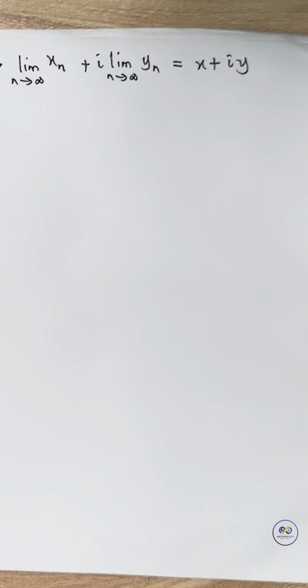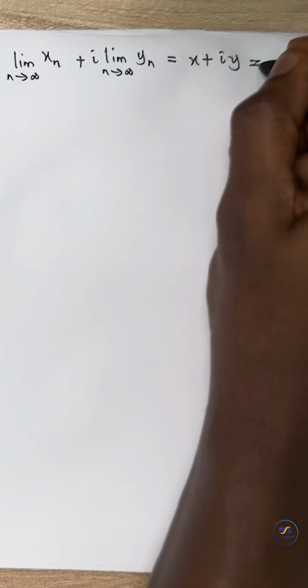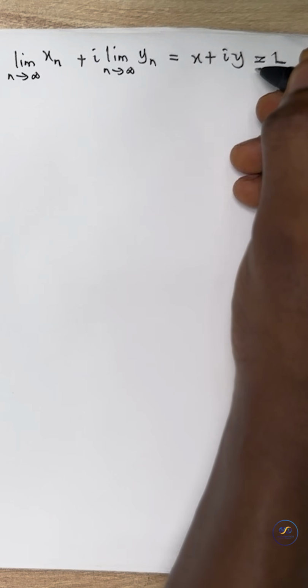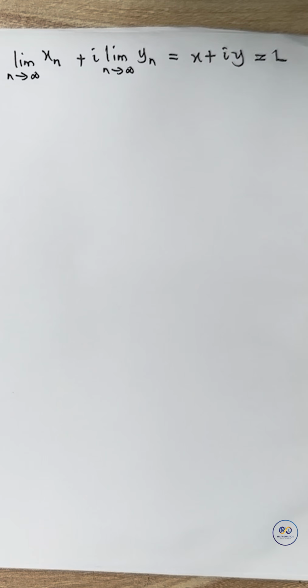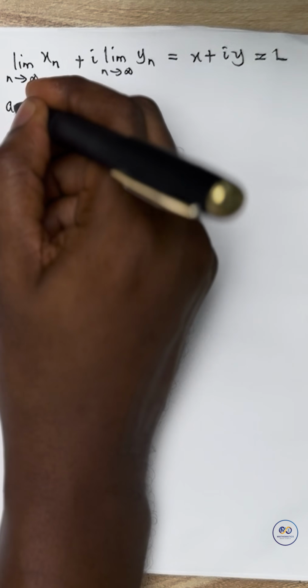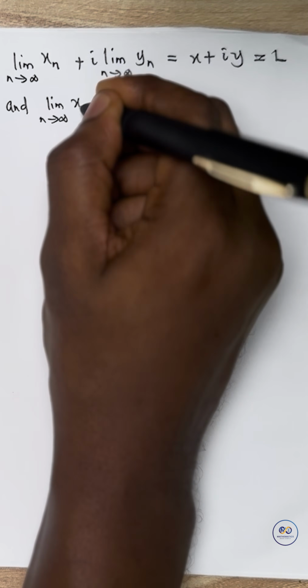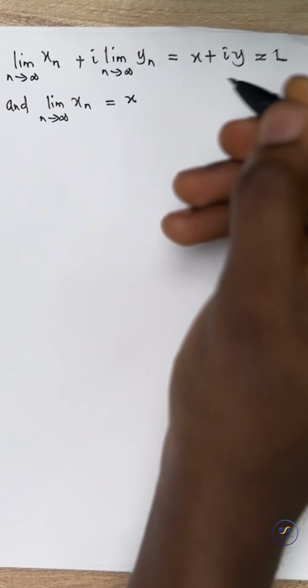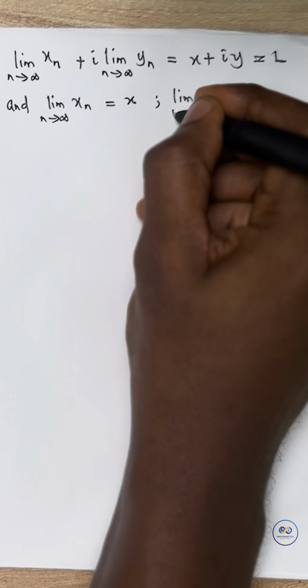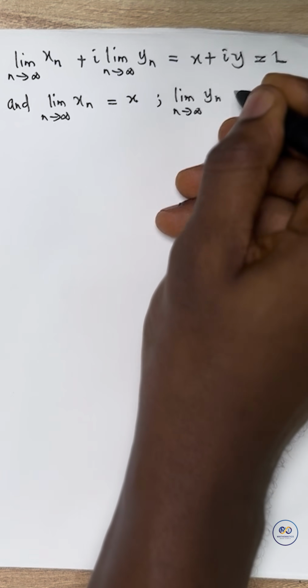So, since, of course, Zn is equal to xn plus iyn, and then the limit of Zn is equal to L, and we are saying the limit of xn plus iyn is equal to x plus iy, then it means that we can say that L, which is the limit of the sequence of complex numbers, can be equal to x plus iy, right? Which would mean, of course, that the limit as n tends to infinity of xn is x, and the limit as n tends to infinity of yn is y.